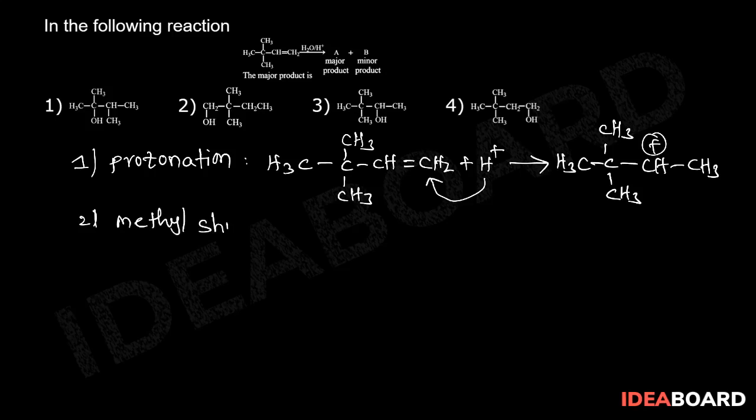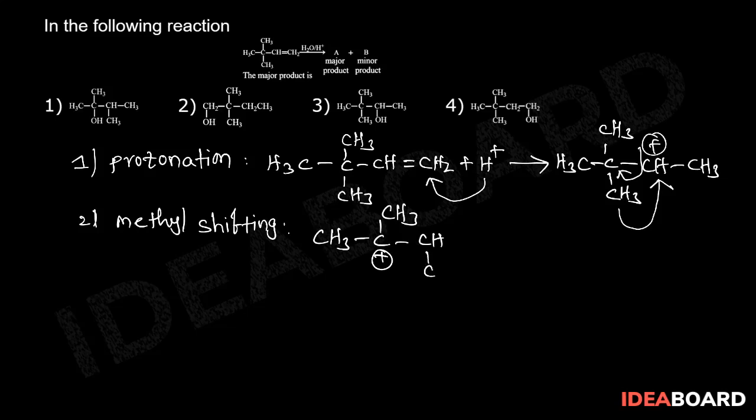Second step is methyl shifting. That means the secondary carbocation is converted into a tertiary carbocation. The CH3 shifts to the adjacent carbon, and the charge transfers to this carbon. So CH3 C+ CH3 CH3 CH3. This is a tertiary carbocation.